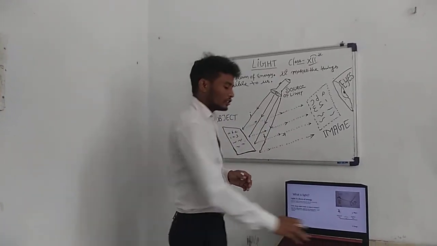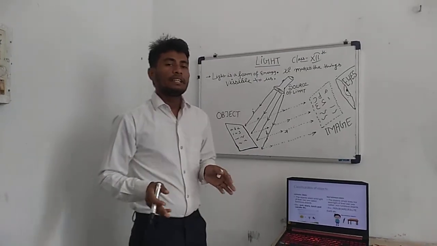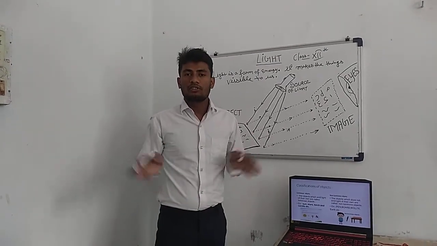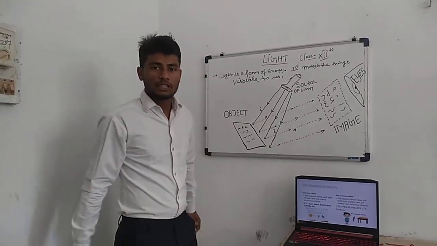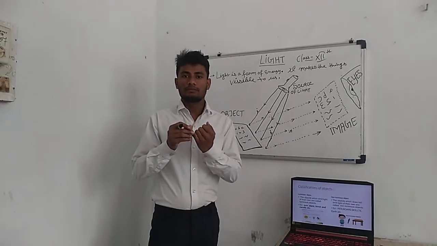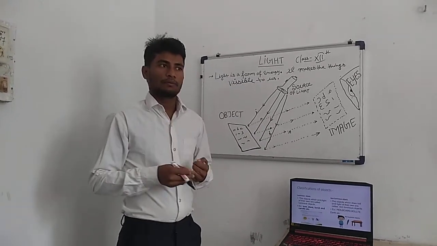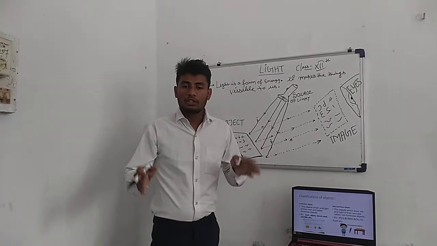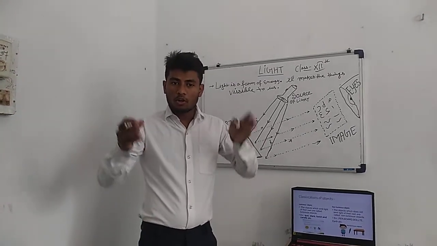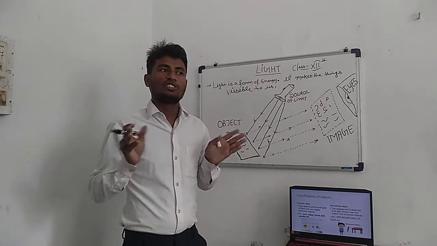Our next topic is classification of object. How many kinds of object are present in our surroundings? Basically, there are two types of object present in our surroundings: the first is luminous object, and the second is non-luminous object. So what is a luminous object? Luminous objects are those objects which have their own light and which can emit light.